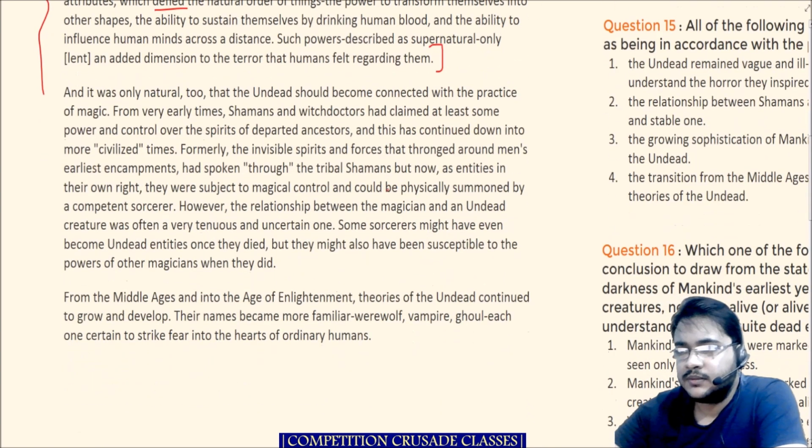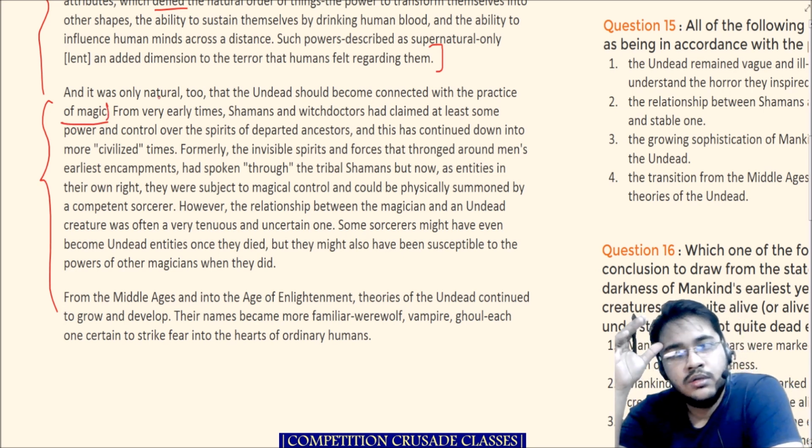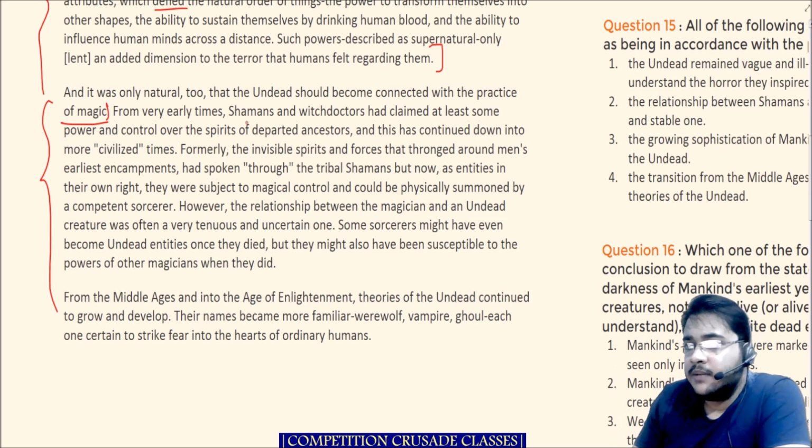Interesting. Now the last two paragraphs. And yet it was only natural that the undead should become connected, so this was only natural too, that the undead should be connected with the practices of magic. So we are talking about magic also. From early times, shamans, sort of priests, North American people, witch doctors had claimed at least some power and control over the spirits of departed ancestors, and this has continued down into more civilized times.